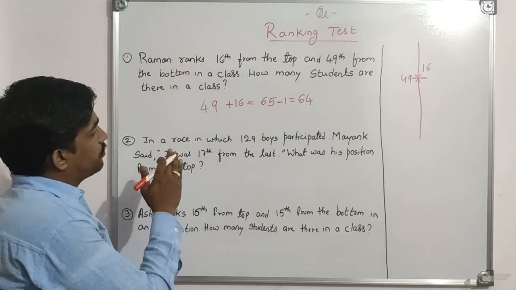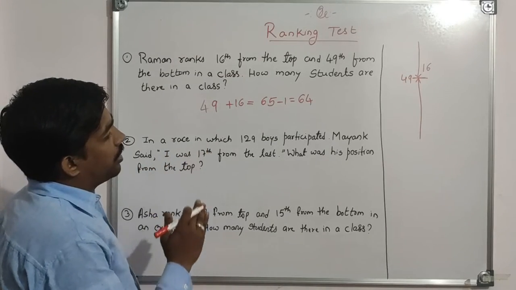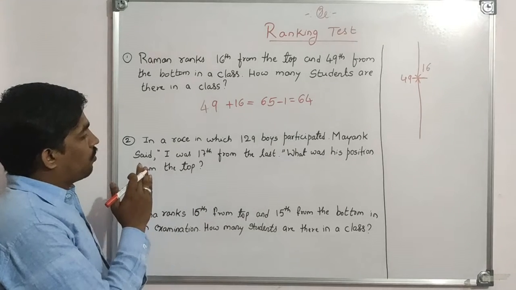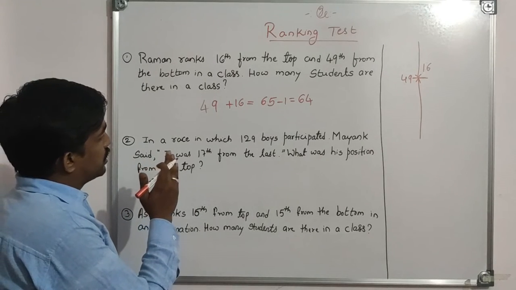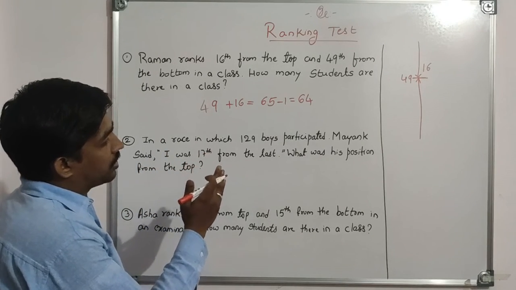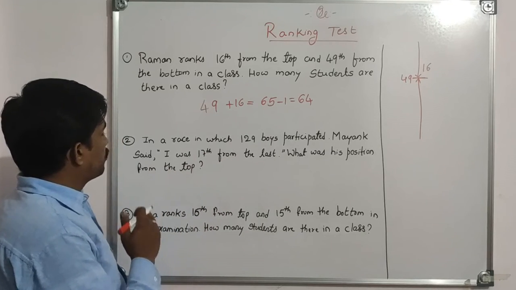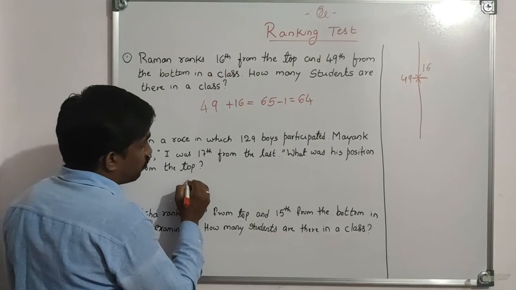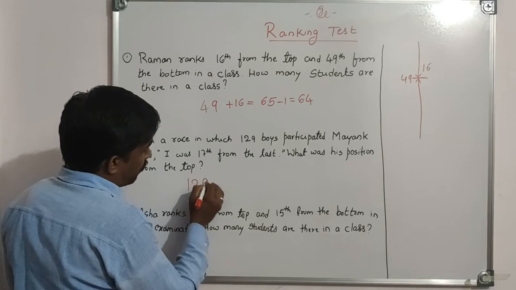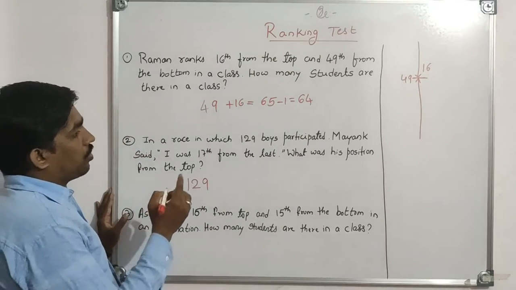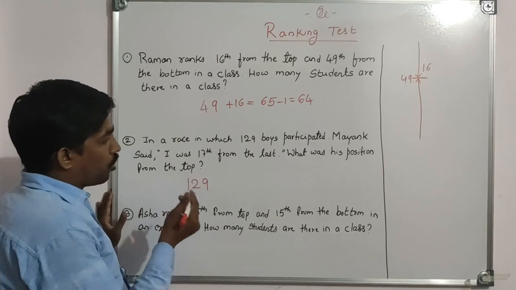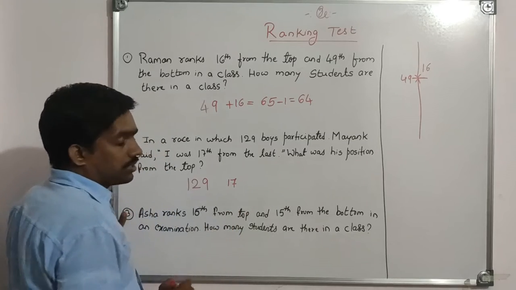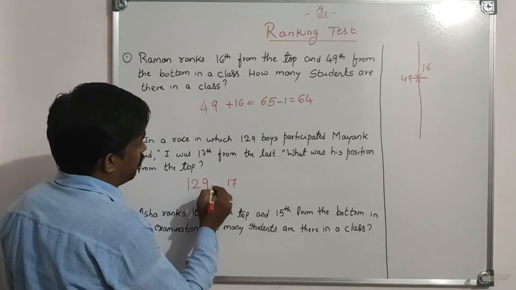Coming to the second question. In a race in which 129 boys participated, Mayank said I was 17th from the last. What was his position from the top? Total how many participants are there? 129. And what was Mayank's position from the bottom? It is 17th position from the bottom.